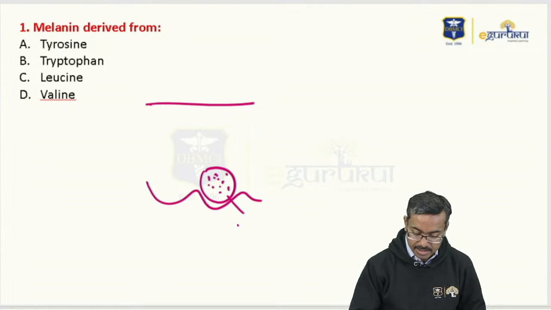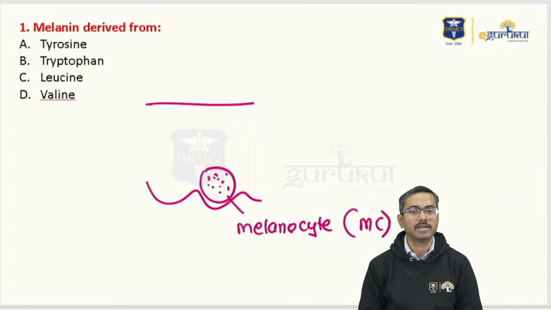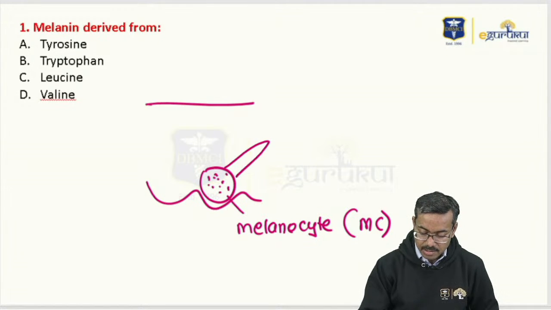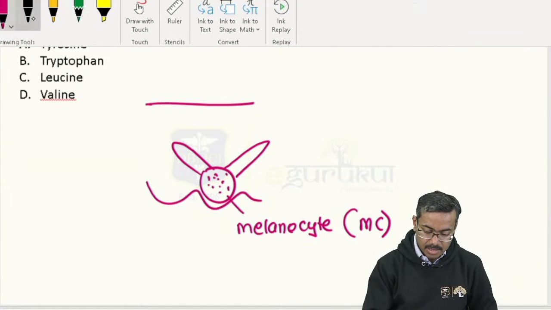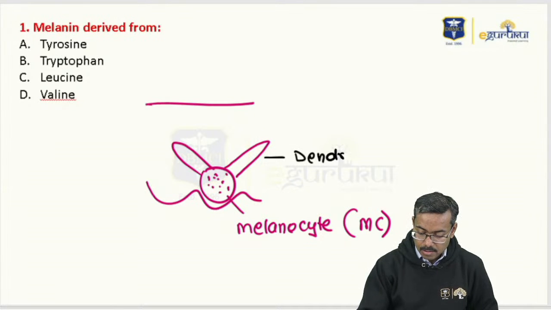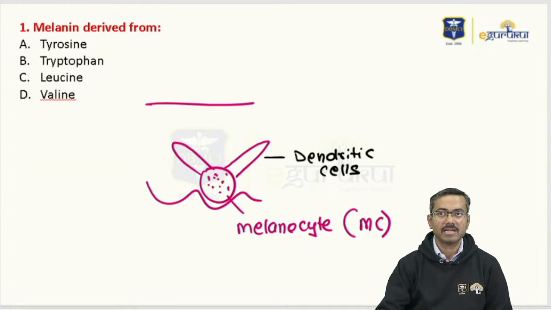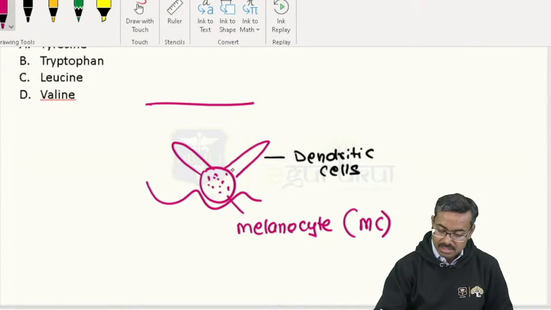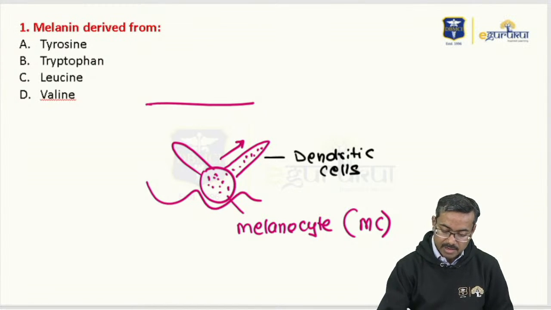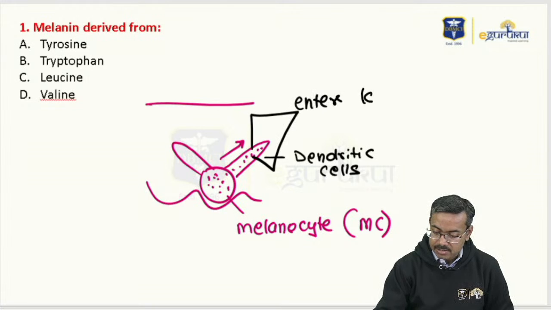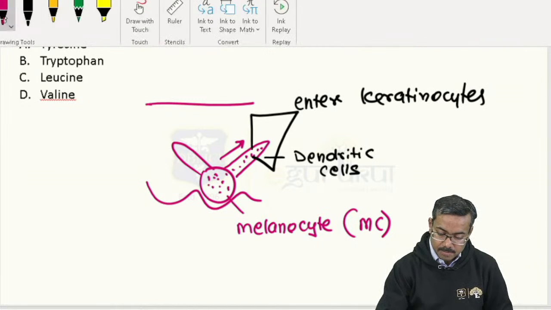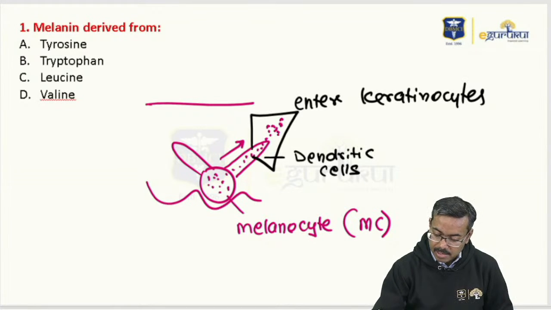Now this is the melanocyte. We call this the melanocyte, in short form MC. Now this melanocyte tends to have these finger-like projections, and that's why we call them dendritic cells. Now these dendritic cells are the reason why you transfer this melanin. It goes into the finger-like projections, and from here this projection enters your keratinocytes, and the melanin interestingly drops into the keratinocyte.